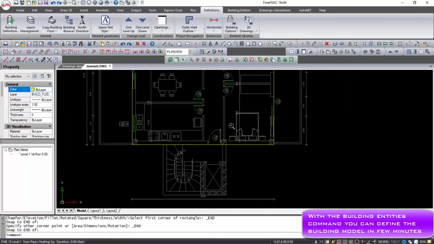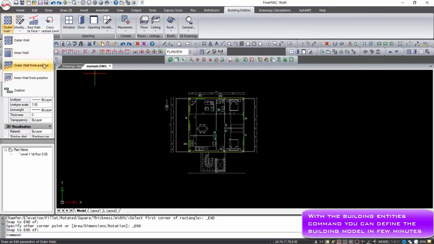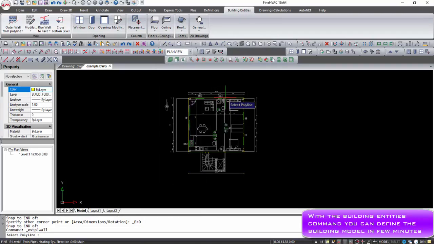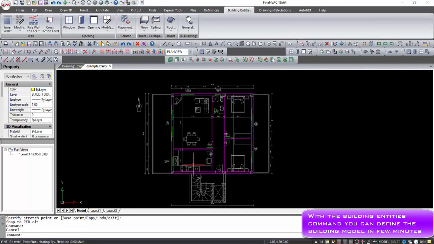As it is shown in the corresponding ribbon menu, the various options are divided into subgroups, like definitions, building entities and drawings calculations. Architectural drawing includes all the facilities required to insert building entities, such as walls, columns, openings, etc., as well as